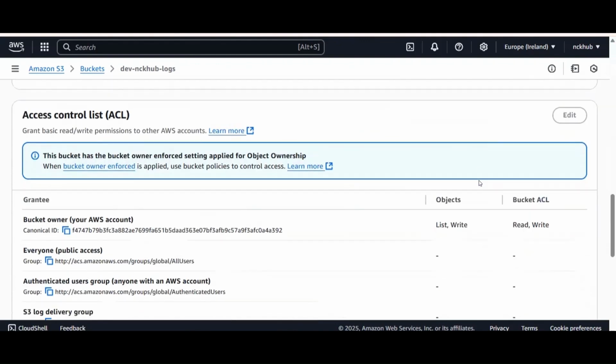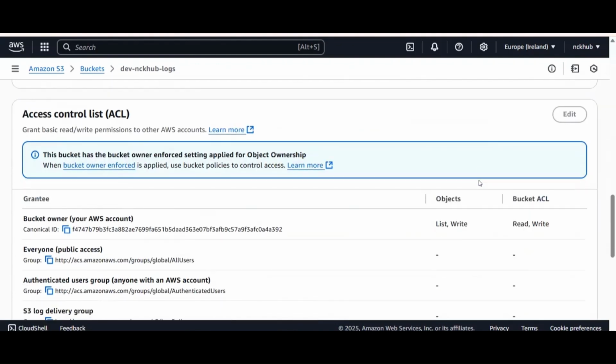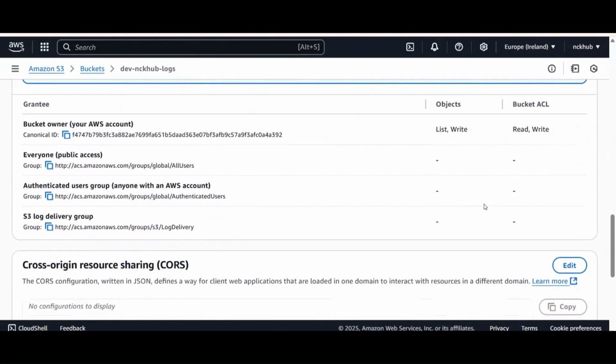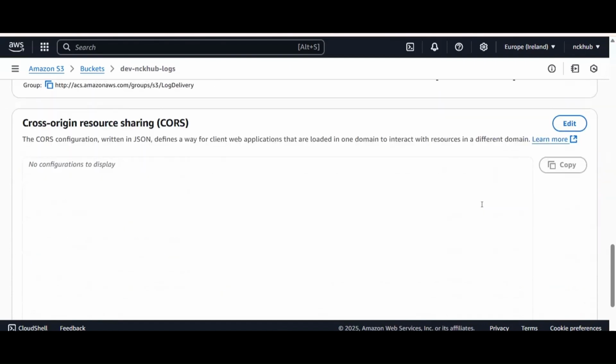Similarly, you can manage the access control list, whatever the user might be, bucket owner or other public users, who can access the objects and who can write the objects. And similarly, cross-origin resource sharing. If resources need to be shared among our applications, then this needs to be edited.